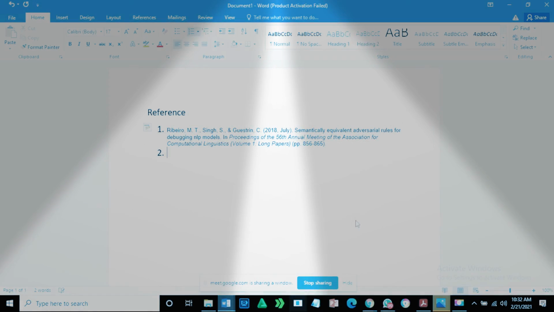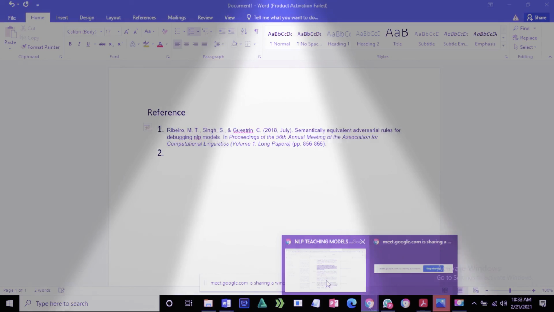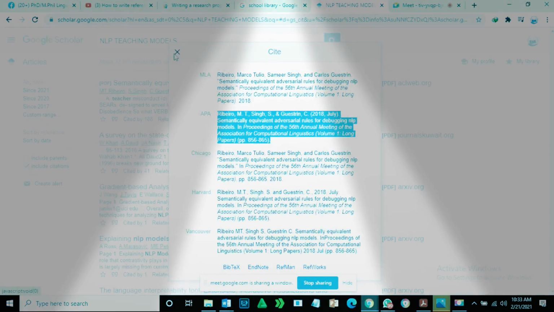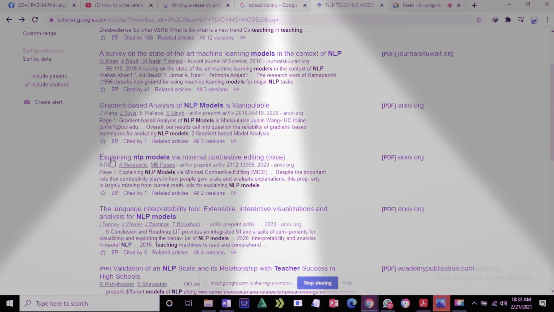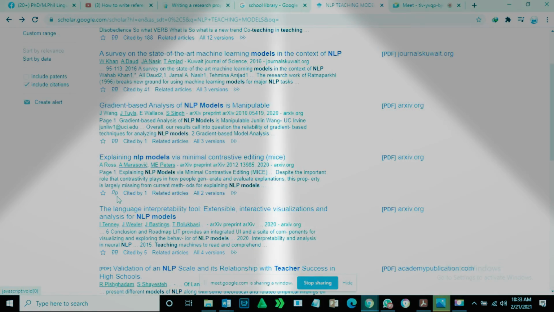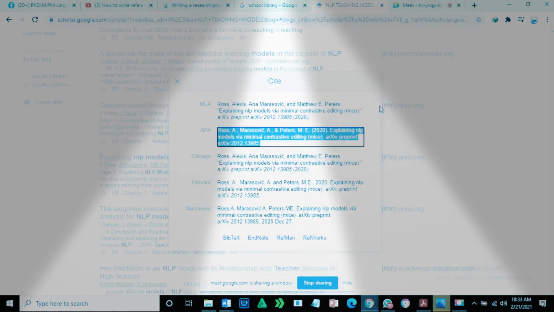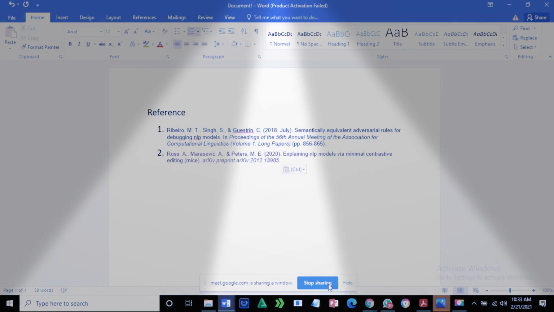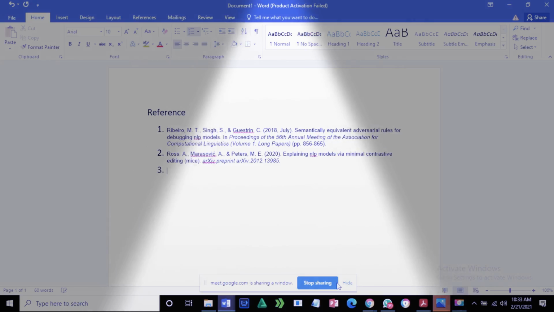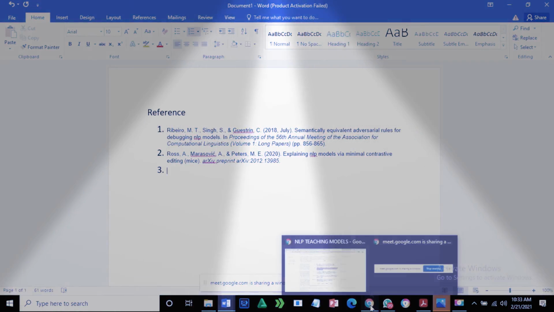Now I want to write the second. So how am I going to write the second? Just open it. I will just cross it, and after that I want to write from this. So I click on the same double quotation marks, and there is APA style. Need to copy. I can either Ctrl+C, and then I come to Word and I just paste Ctrl+V. I have pasted the second one, and now I have come to the third one.